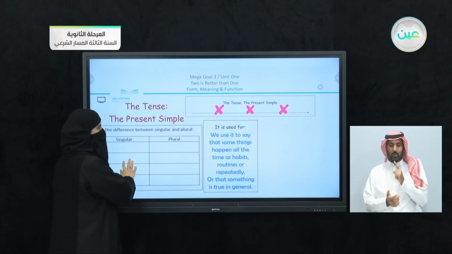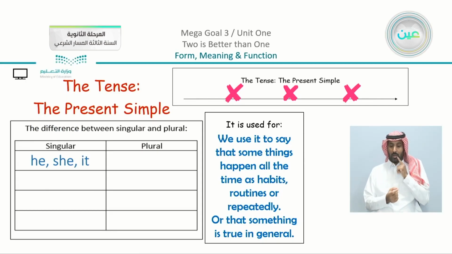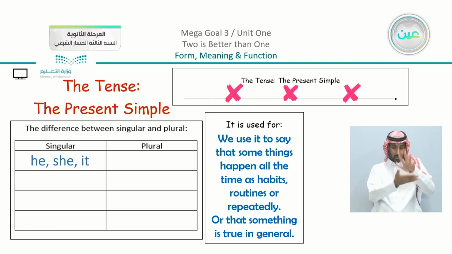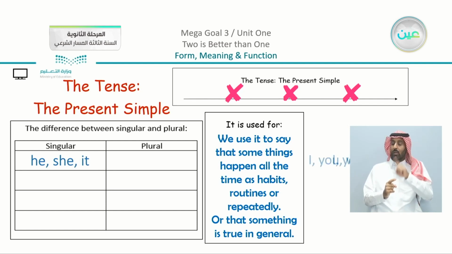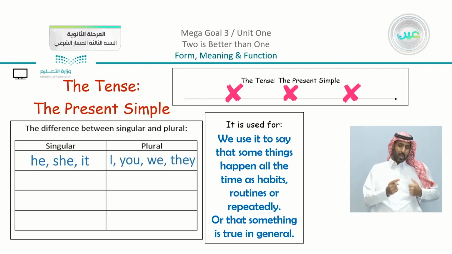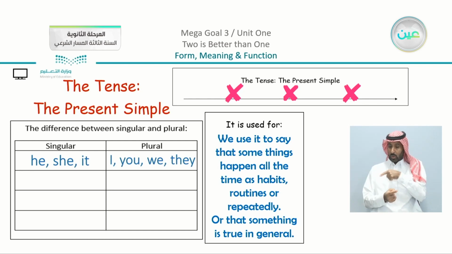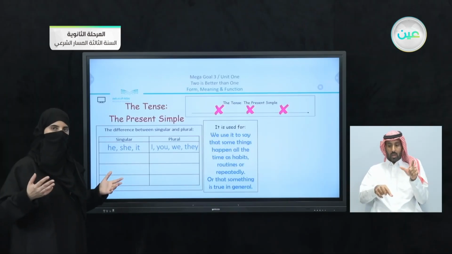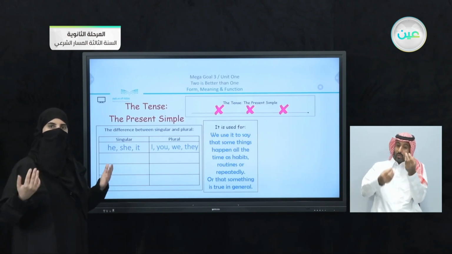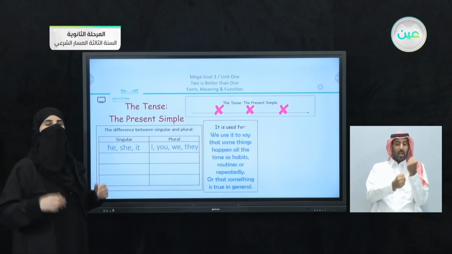So we have here the present simple as a structure. Now we have the table, which is divided between singular and plural. I started with the singular. You can see that we have the pronouns he, she, or it, which can be a name. As for plurals, we use I, you, we, and they. We're going to see the difference. What is the difference? We have the present simple, but I'm going to just differentiate between the singular and the plural.